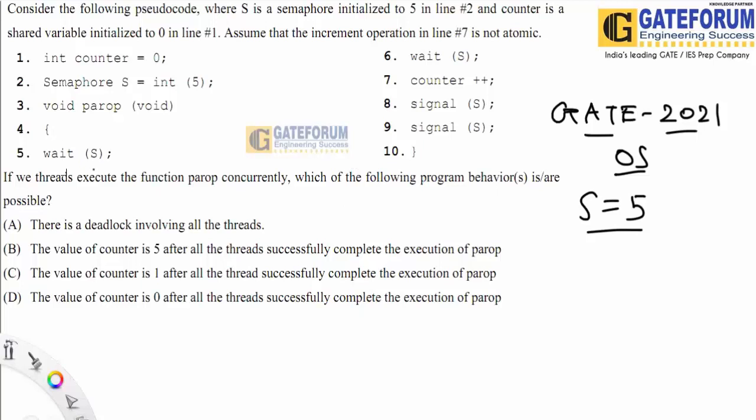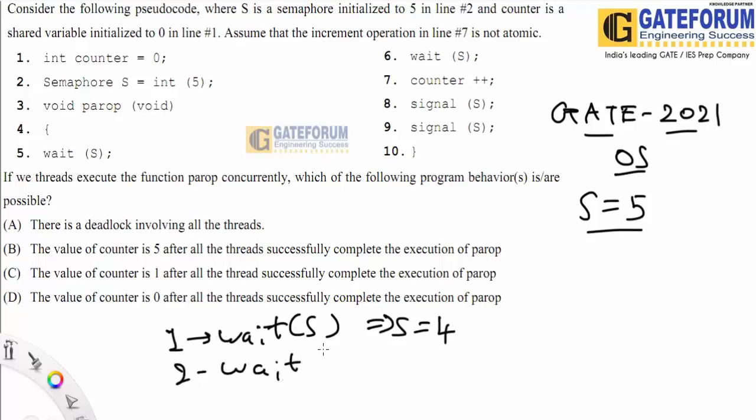Let's say every thread executes wait S. The first thread executes wait S; it will decrement the value of S by 1, which will make it 4. The second will also execute wait S, concurrently, and it will make the value of S equal to 3.